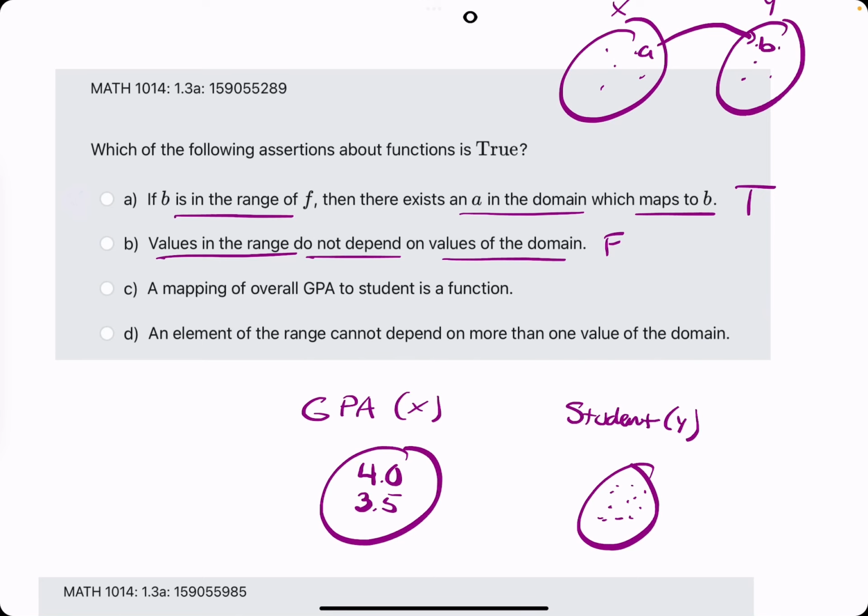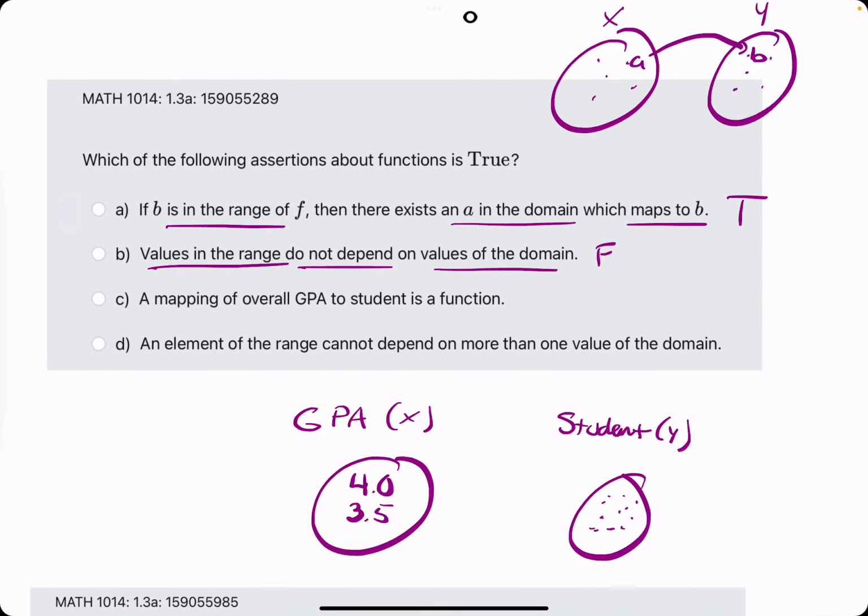There could be multiple students with a 4.0, meaning 4.0 as the input could be mapped to numerous students. In other words, one input could be creating multiple distinct outputs, which means that it would fail to be a function. You can't have one input creating multiple outputs, so that's the best way I can explain that. Hopefully that's the right idea to explain that being false.